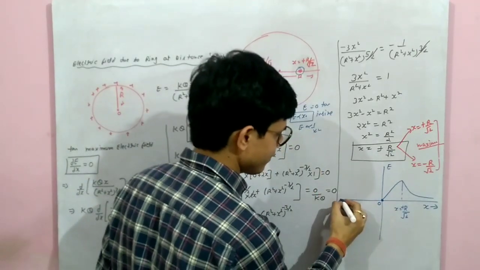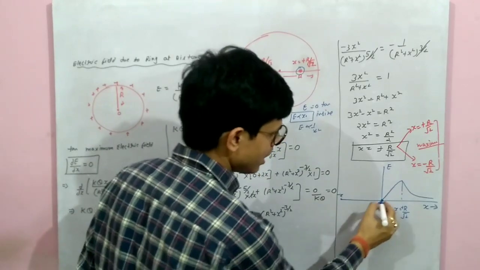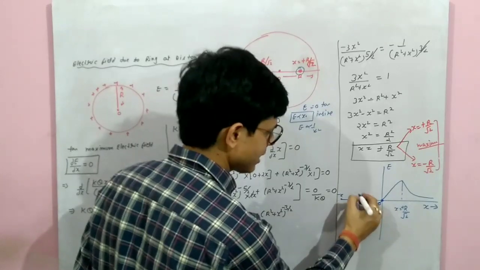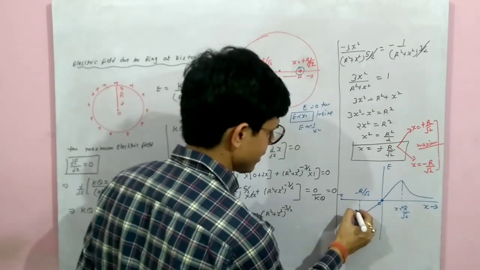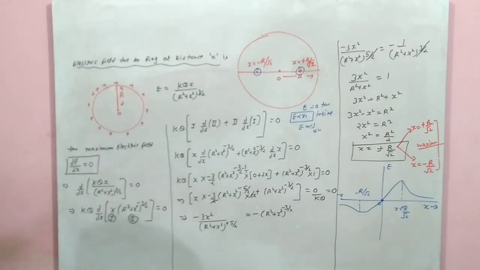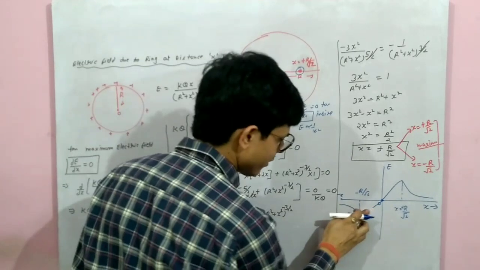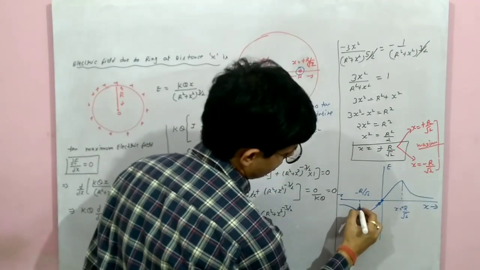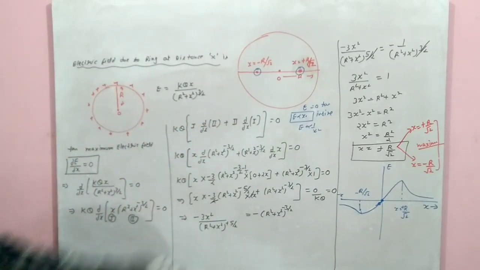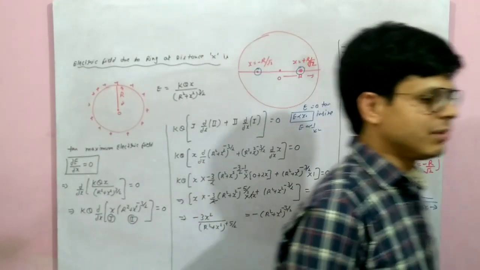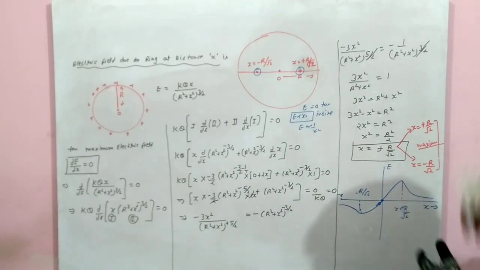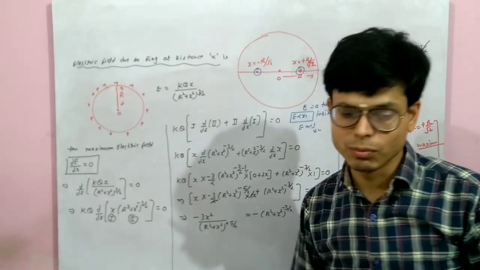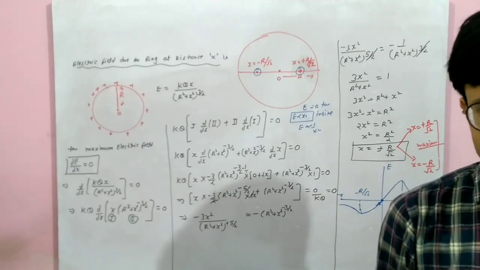Now similarly negative direction also, one point is minus also. So inside at the center 0, inside increase then maximum. At what point it will be maximum? Minus r/√2. After that its value starts decreasing. This is the graph for a ring. So at these 2 points the value will be maximum for a ring where electric field is maximum. So this ring is very very important. Last in 2019 it was in board exam also, a 5 marks question was there in board exam.